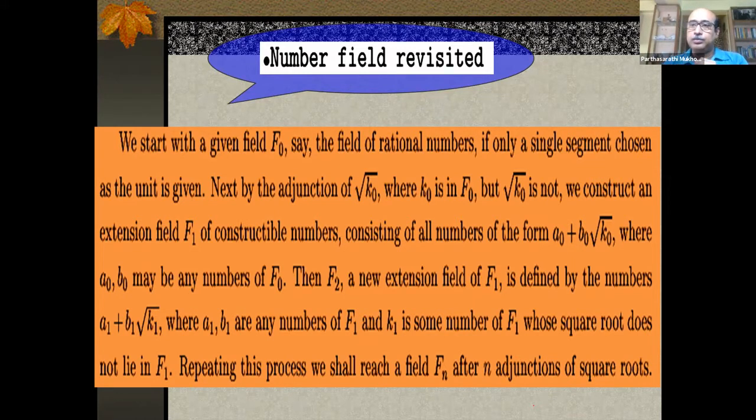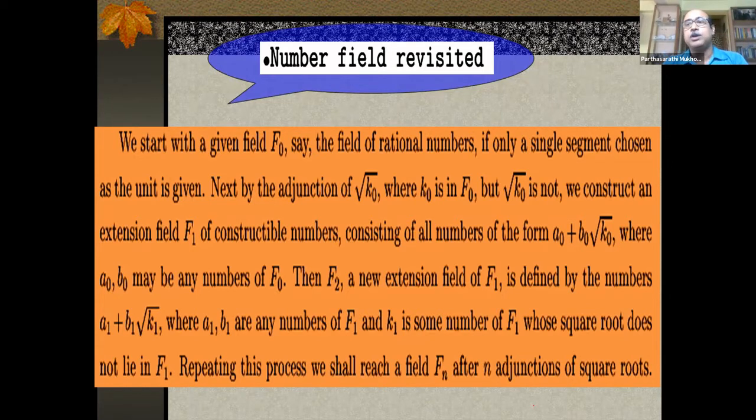That's not the end of the road. Now you take some constructible numbers. These are all constructible numbers, no problem with that. a0 plus b0 into root k0. Individually, all of them are constructible. They are product constructible. They are sum constructible. So they are constructible numbers. So take a length of that kind. Now call it k1. Find the root k1. Surely root k1 is not in this field. Root k1 you cannot write in terms of the elements there. It goes beyond, just by the previous argument.